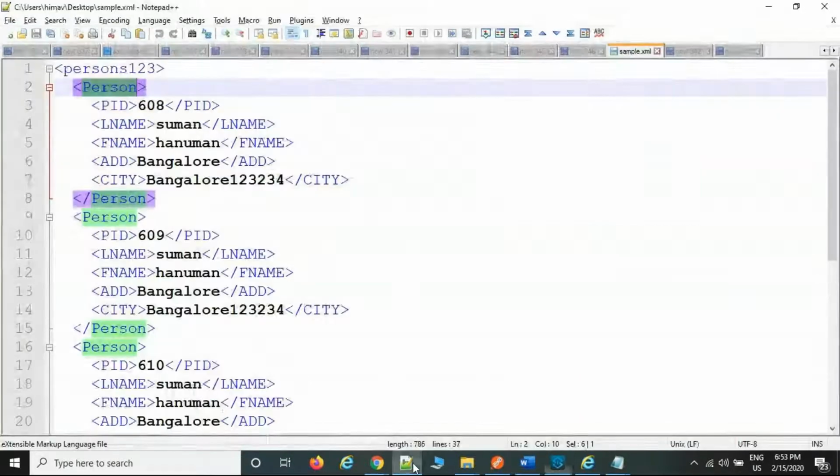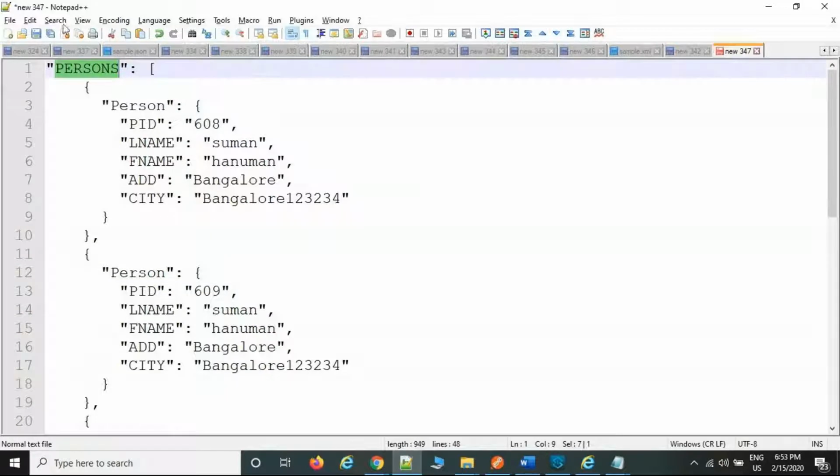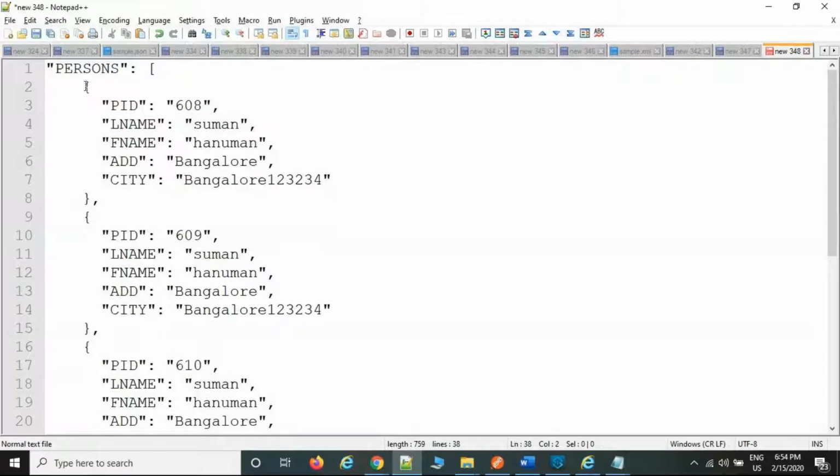See the difference between each file. For the first file, only subroot is available. In the second output, I added the main root as well as the subroot. And the third output has only the main root, there is no subroot. This is how you customize the file before sending to the target system. Whatever the file, we are just reading it. After reading, based upon what the target system is expecting, either small letter or capital letter, a root or subroot, and the target file format, we are going to modify the file. Any doubt here?